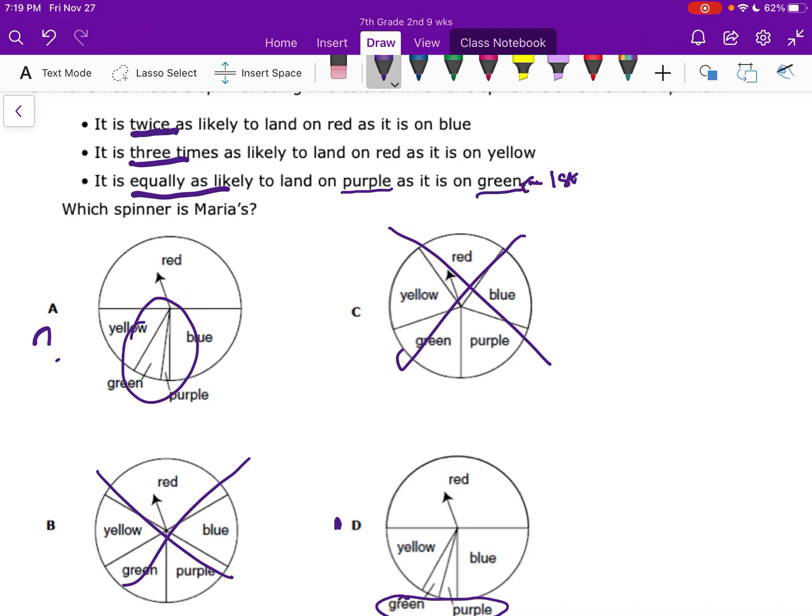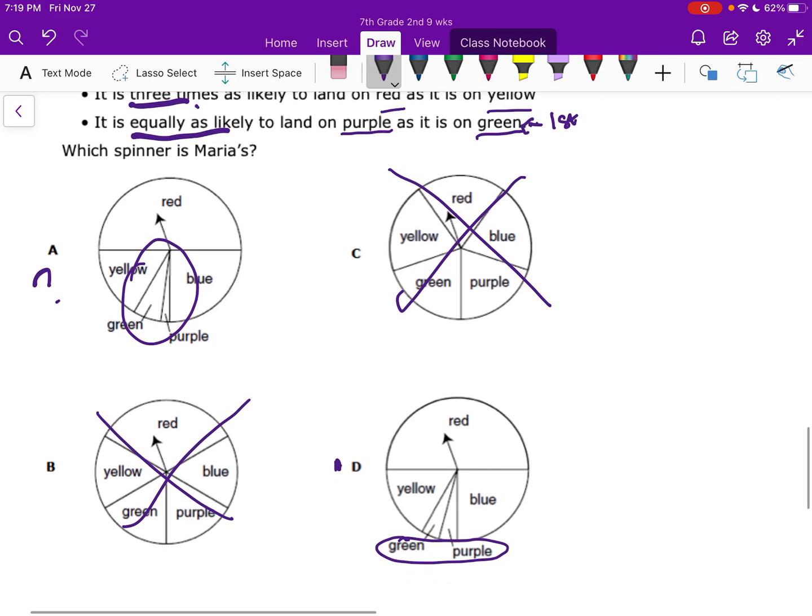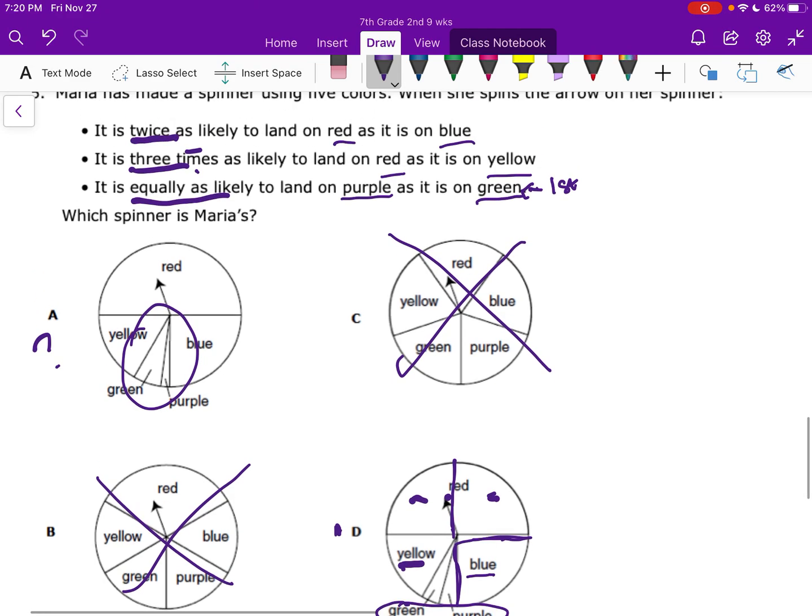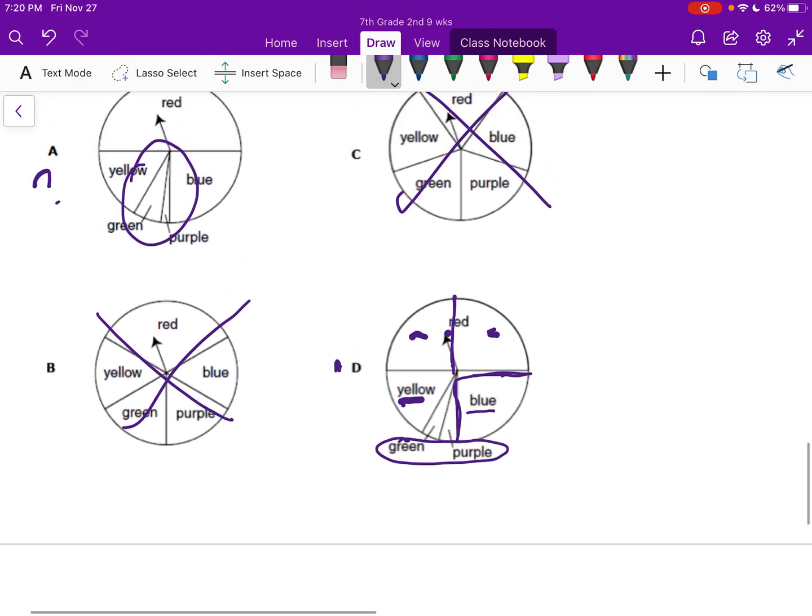The first one says it's twice as likely to land on red as blue. So that means red is bigger than blue. 3 times as likely to land on red than on yellow. So that means yellow's got to be the smaller one, which it is in D, it's smaller, and then blue. And it's twice as likely. So this is a quarter, right? And so red would have 2 times. So D is definitely correct.